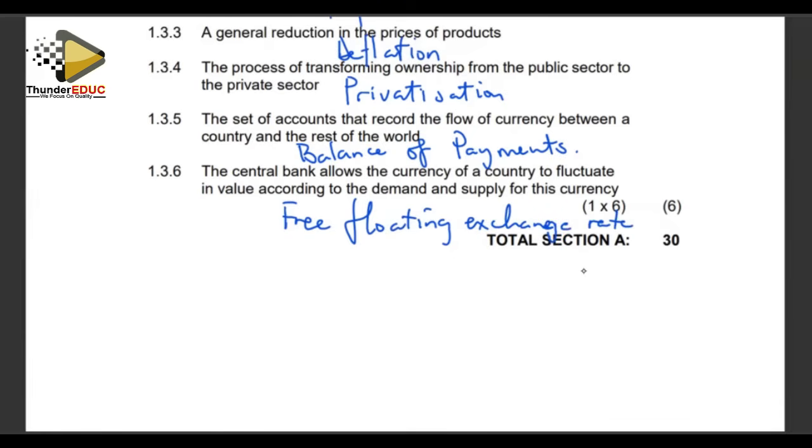Right, we allow the market forces to determine the value of a currency. We will adopt a freely floating exchange rate, which is the opposite of a fixed exchange rate where the government decides on the value of their currency against other currencies. The other regime is the managed float, where we set the upper limit and the lower limit of the value of the currency relative to other countries, and we allow the country's currency to fluctuate within the given limits of the upper limit and the lower limit.